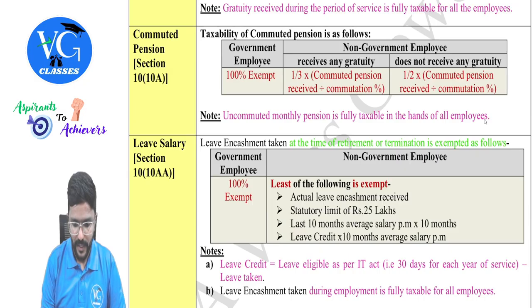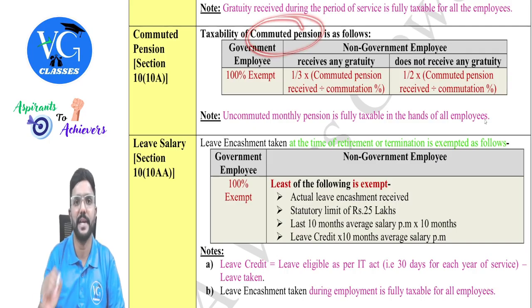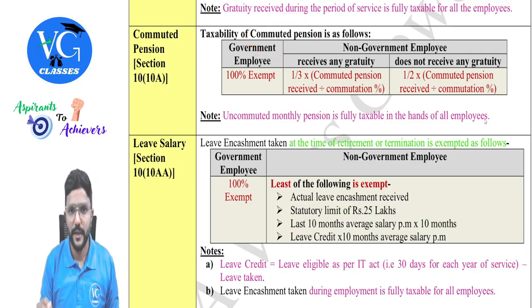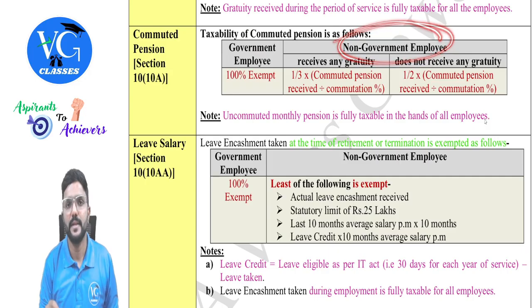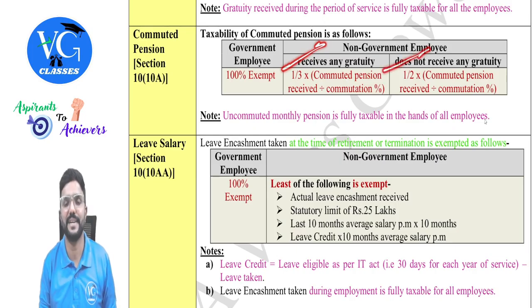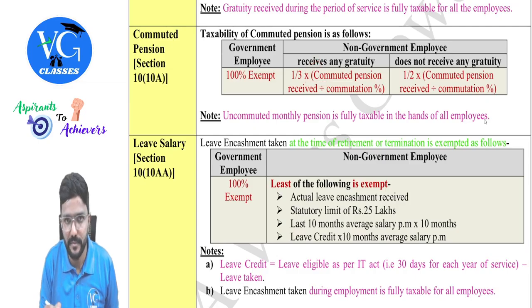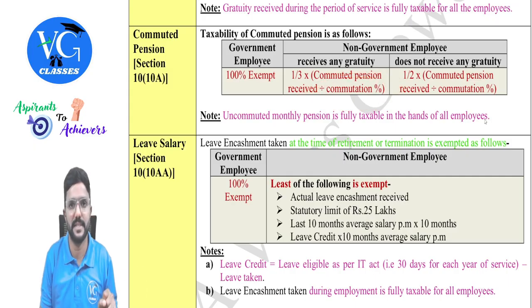What is it? If he is a government employee, whatever commuted pension he has received is fully exempt. If he is a non-government employee, then how much is the exemption depends on whether he has received gratuity or not. First calculate, if the full amount is received, how much you would have got. For example, if the commuted pension received is for 70% commutation, divide the amount by the commutation percentage, 70%.